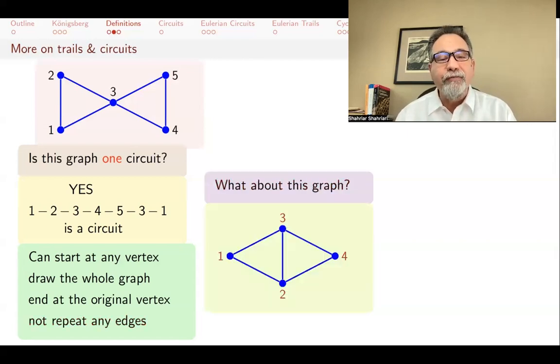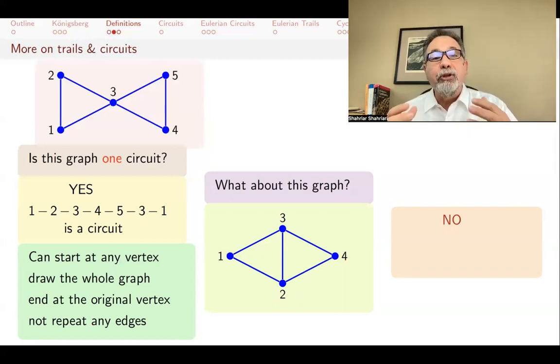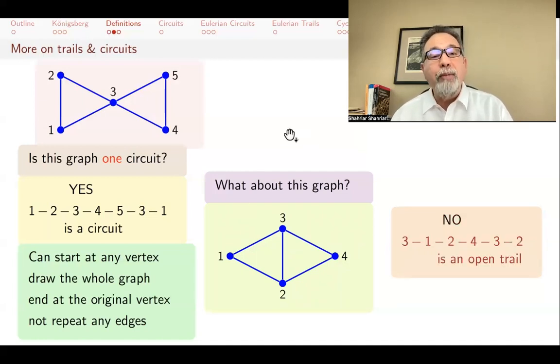But what about this graph? This might look a little bit similar to the previous one, but this one is actually not. The whole graph is not a circuit. It has plenty of circuits in it, but the whole graph is not a circuit. You can't start at any vertex, draw all the edges, and get back to the same place without retracing any of the edges. You can try that, and you won't be able to do that. You will be able to come up with an open trail that covers the whole thing.